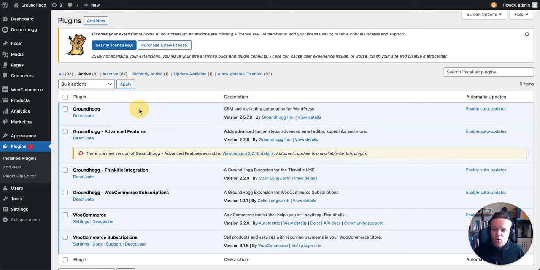You're going to need the core plugin, which is free. And there's also the advanced features plugin that is not essential for this particular implementation. However, I do recommend buying it. It's a great plugin, offers some great advanced features, which are really great for extending the funnels we're going to be building in this particular video. You're also going to need the Thinkific integration. That's from Woo Ninja. That's from myself, and the WooCommerce subscription integration.